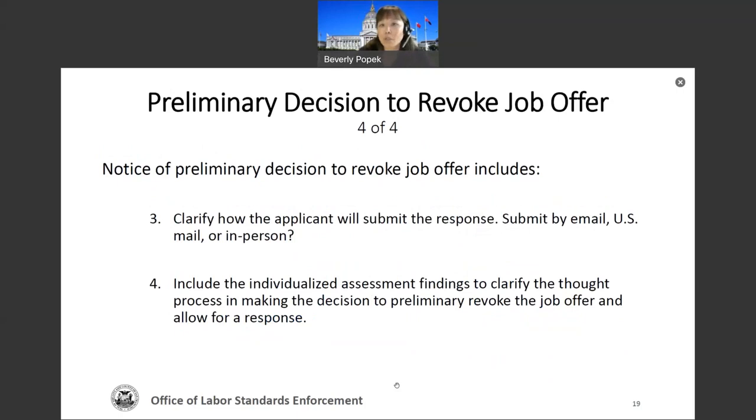Next, we've talked about this before, but be super clear on how the applicant must submit the response. Is it by mail? Is it by email? Perhaps it's in person. And number four, include the individualized assessment findings to clarify the thought process in making the decision to preliminarily revoke the job offer and allow for response. If you're super focused on the directly related aspects of what you have found of concern and why, the applicant is going to be able to respond in a much more clear and focused fashion.